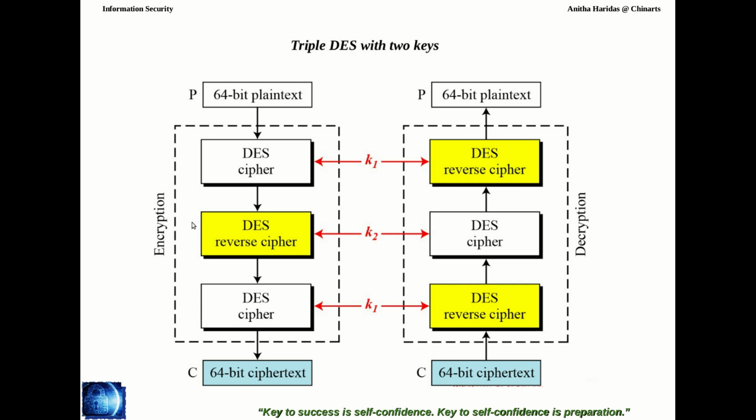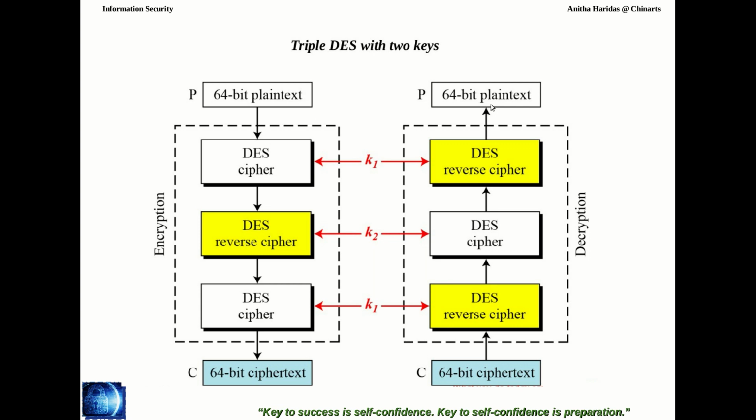So the encryption process has one encryption, one decryption and one encryption again. Then the ciphertext will be produced. On the other hand, the reverse cipher will be done 2 times and the cipher will be done in between for the decryption process. So the 64-bit ciphertext is given to the reverse cipher, from there it goes to the cipher, again it goes to the reverse cipher and then it produces the plain text.